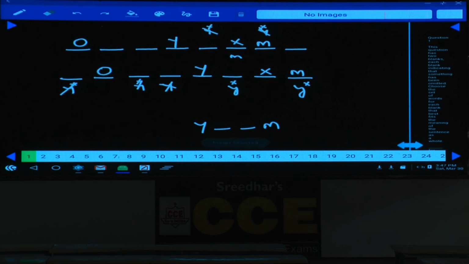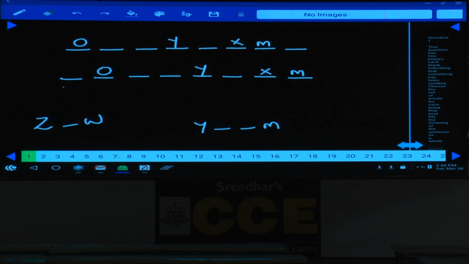Now these are the different possibilities for Y and X. Y, M, and what is the next information given here? In the next information, Y and M have been done. We are able to fix these two persons, Y and M. And Z sits second to the left of W.